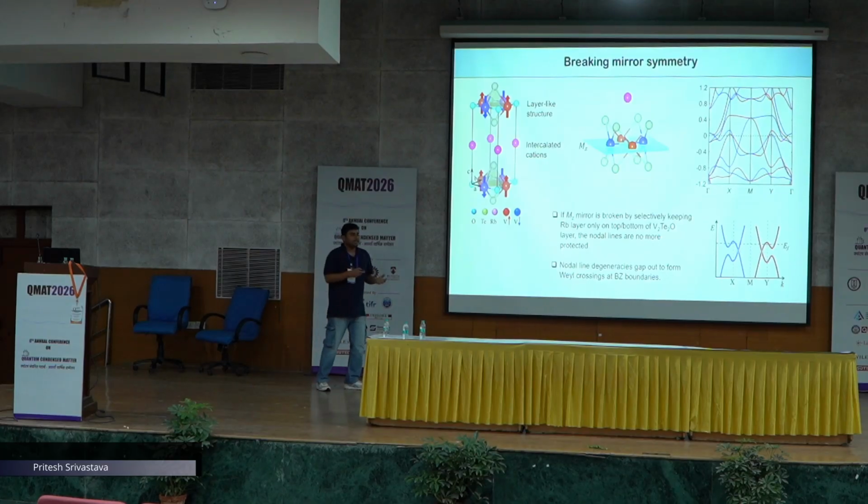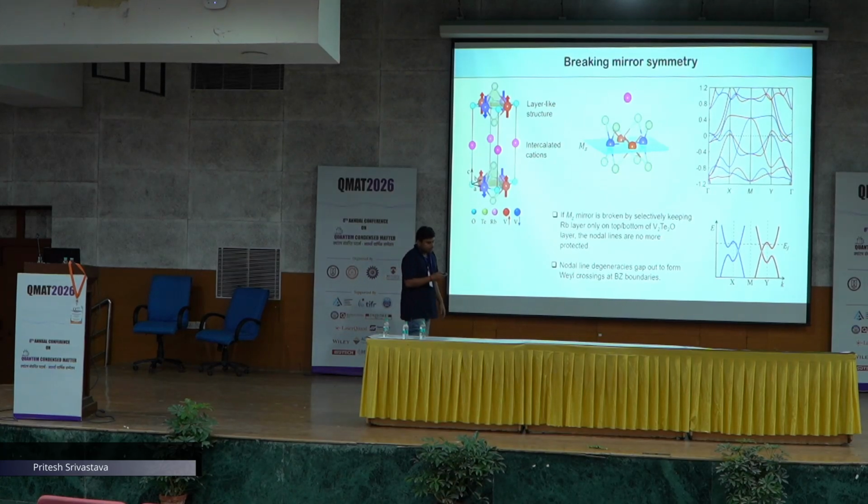If we instead take Rb atoms, the RbV2Te2O monolayer, in that case the Rb atom present here breaks the mirror symmetry. This results in breaking of the topological protection, where the nodal line gaps out in all directions except the Brillouin zone boundary, leading to a Weyl semimetal phase instead of a nodal semimetal phase. So we are also able to obtain a topological phase transition.